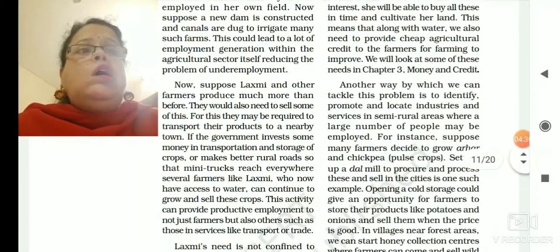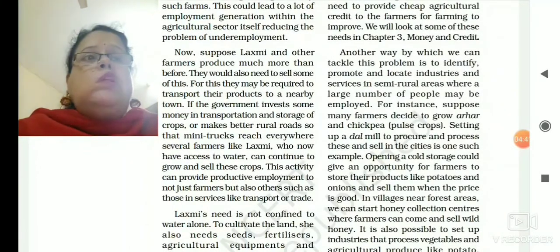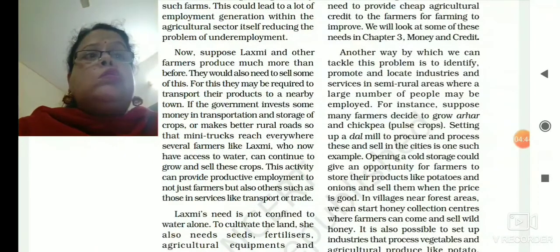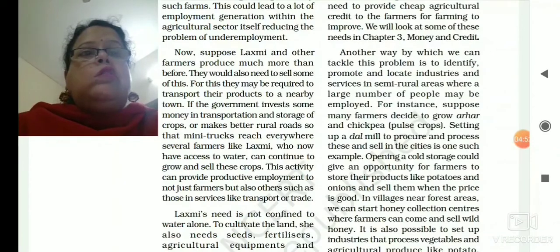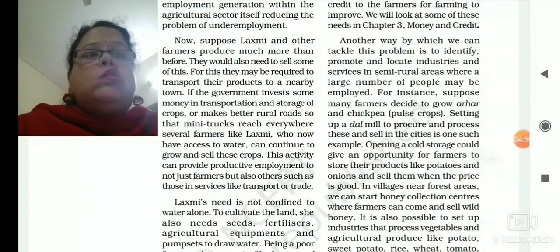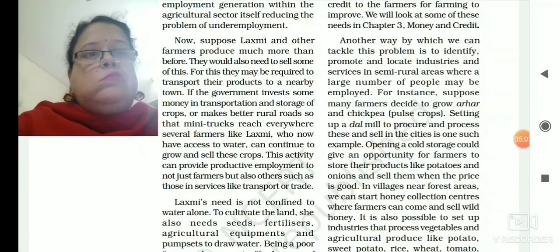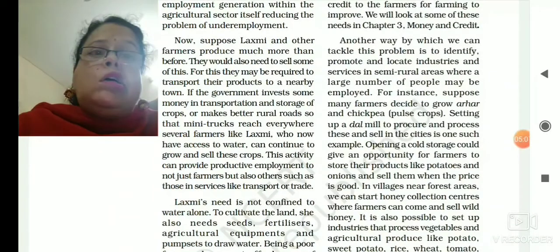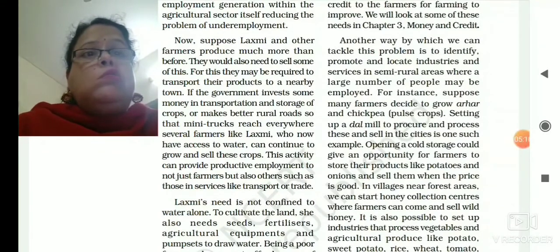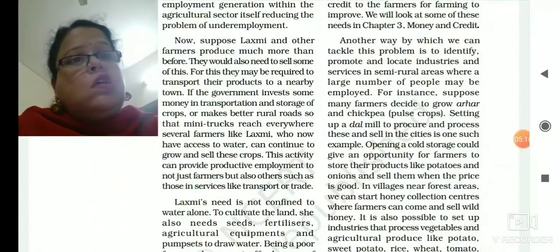And Lakshmi and other farmers, if they are having irrigation facilities from the wells or the hand pumps constructed in the villages, then there will be surplus production in the land which can be sold in the market. Now if the farmers want to sell their crops or commodities in the market, transportation is needed. Then the transport sector needs to be developed, proper roads should be there. So in construction of roads also the villagers can be employed.